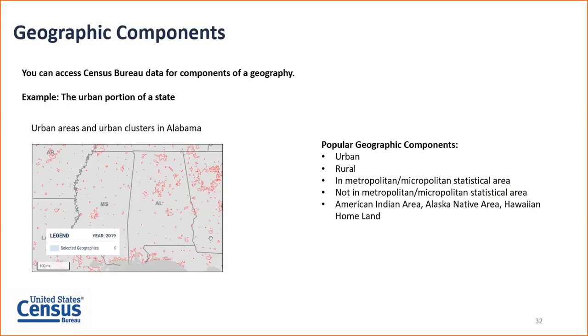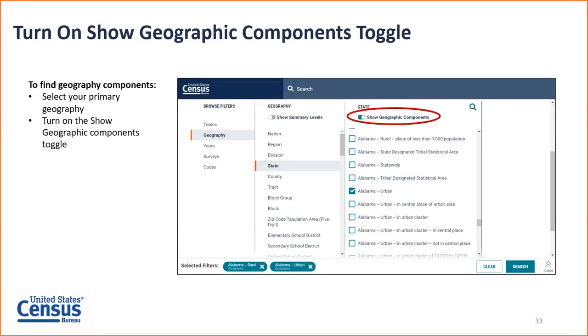Other popular types of geographic components besides urban and rural are for metropolitan area, if you want to look at folks that live in metro areas versus not in metro areas, as well as some tribal areas. Those are the basic popular geographic components. There are certainly other ways that you can look at more detailed geographic components. We'll actually see those when we work through the list.